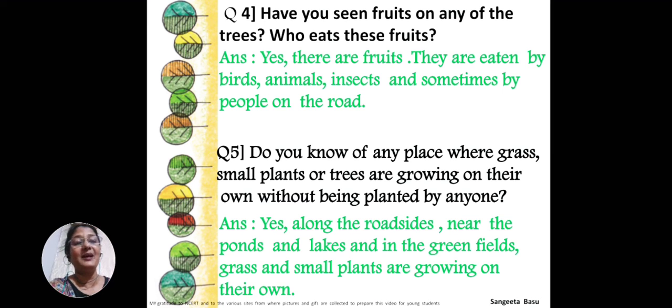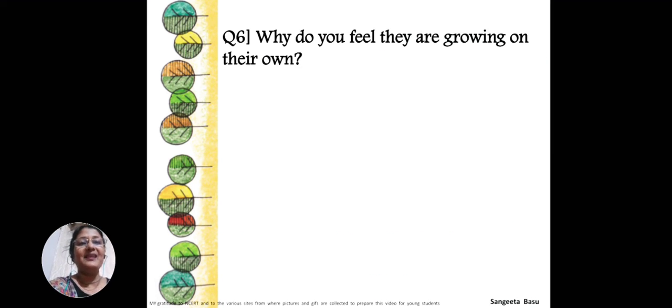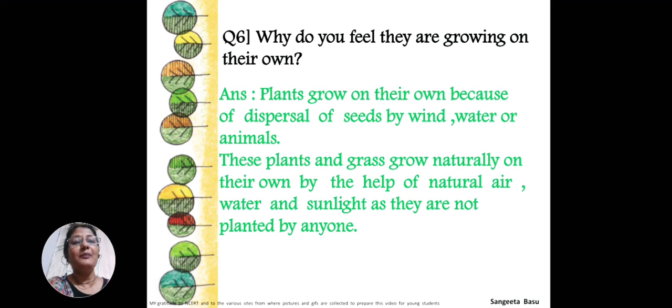अपने आप से बड़े हो जाते हैं. Why do you feel they are growing on their own? Yes, first of all, plants grow on their own because of dispersal of seeds. What is dispersal? बीज एक जगह से और एक जगह चला जाता है ना? कैसे जाता है? पैर से चल के तो नहीं जाता है.